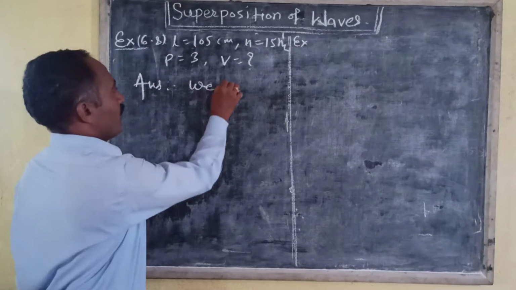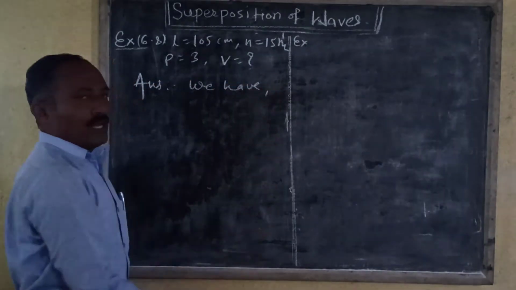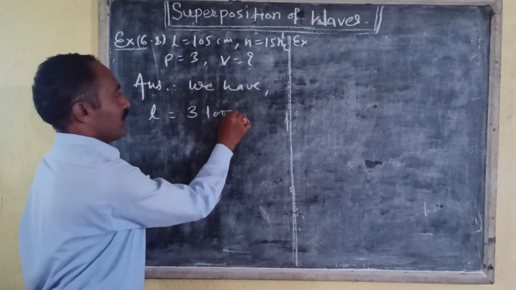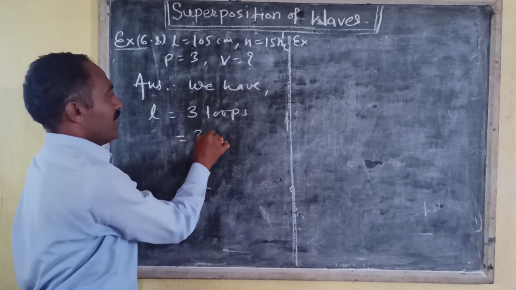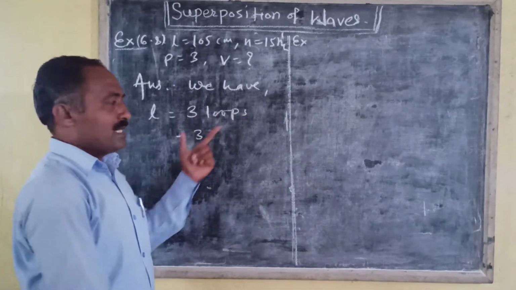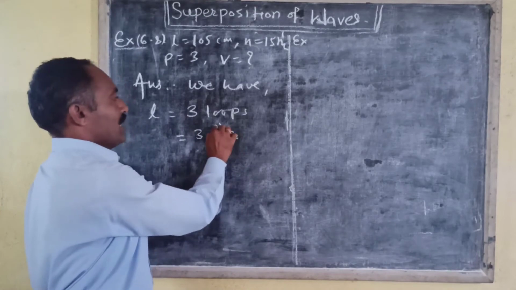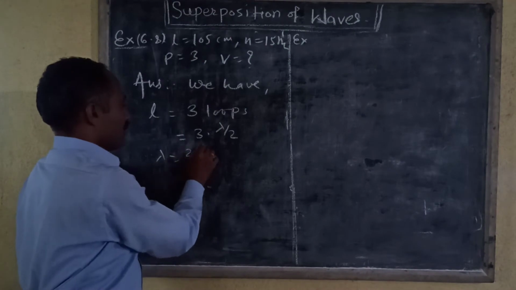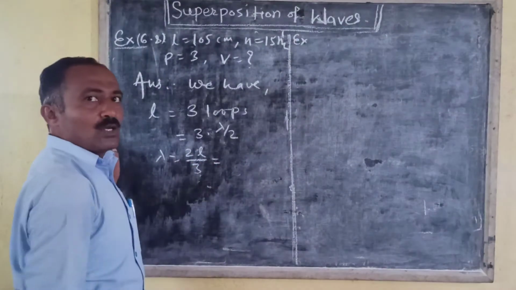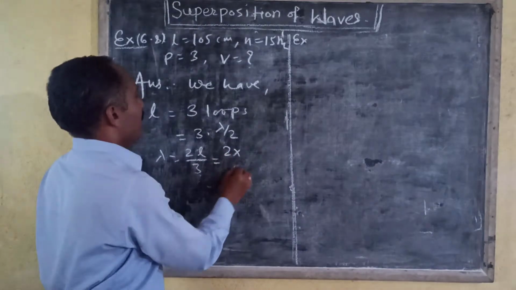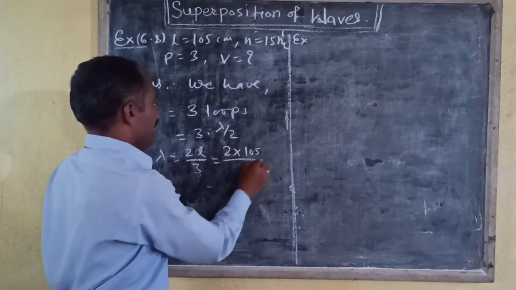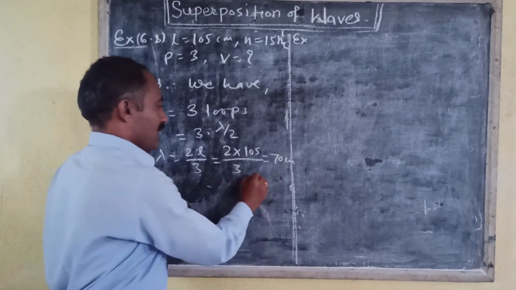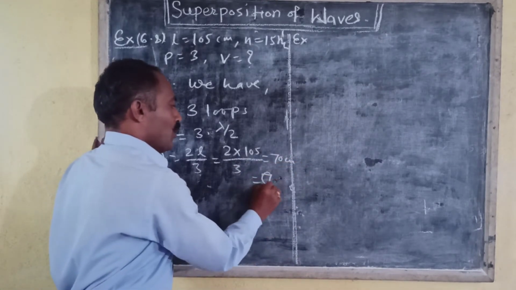We have length of string L equal to 3 loops, and the length of one loop is lambda by 2. Therefore, lambda is equal to 2L upon 3. It is equal to 2 multiplied by 105 divided by 3, which is equal to 70 centimeter, that is 0.7 meter.